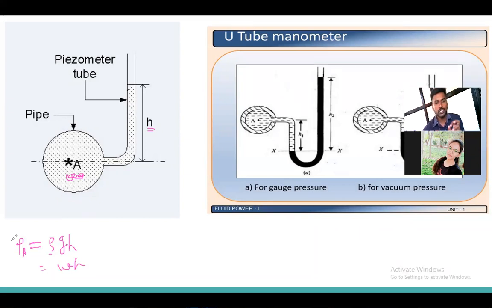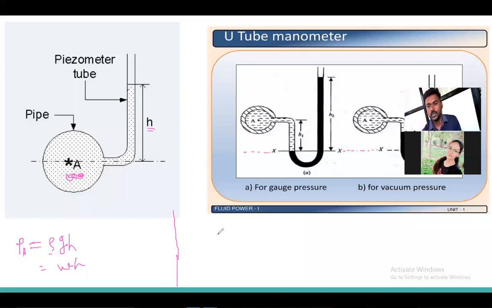You can use rho G H, or you can use omega into H. Okay, this is for the piezometer. Now see for this U-tube manometer. Here, what is assumed in the U-tube manometer is that along this x axis, the pressure will be equal in the left limb as well as in the right limb.